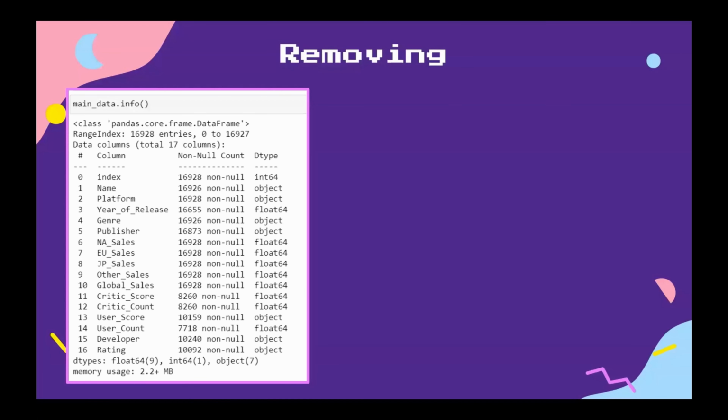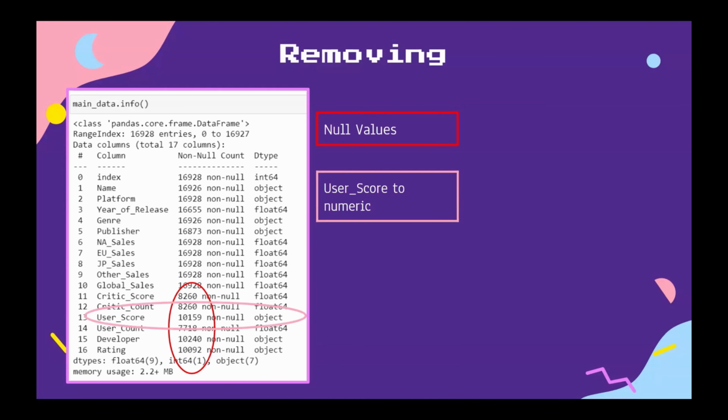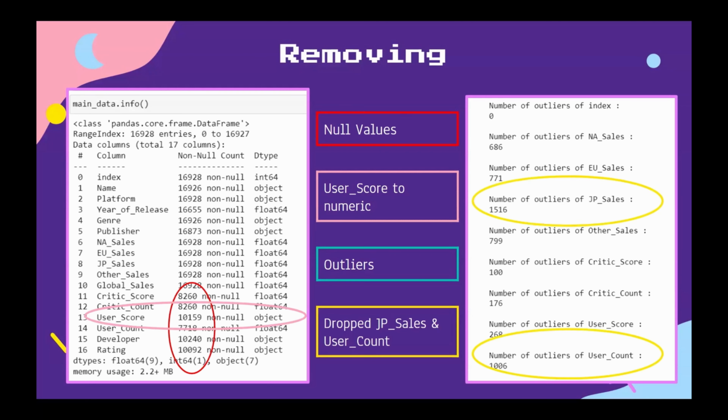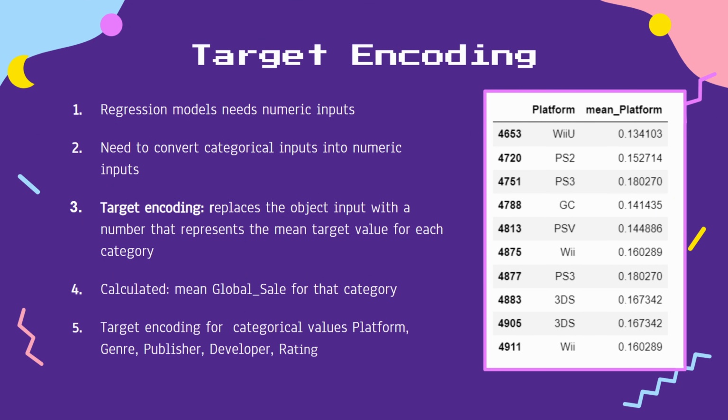From the basic exploration of data, we found out that our data contained many null values. Hence, we removed them. We also noticed that our numeric variable user score had an object data type. Hence, we converted it to numeric. We also found the outliers in the data using the interquartile range method and removed them. Finally, due to the large number of outliers in Japan sale and user count, we dropped the 2 columns to increase accuracy.